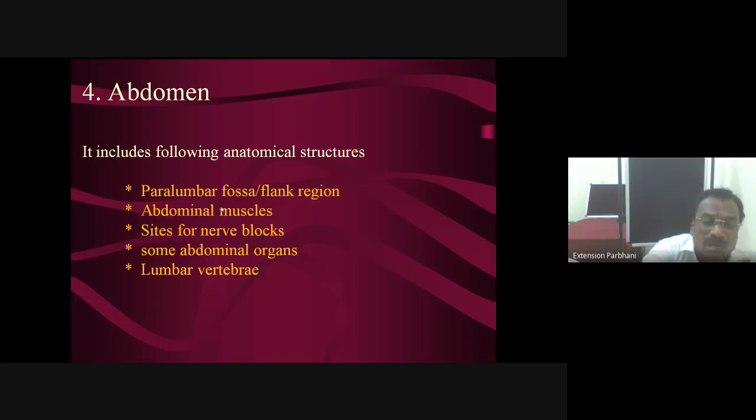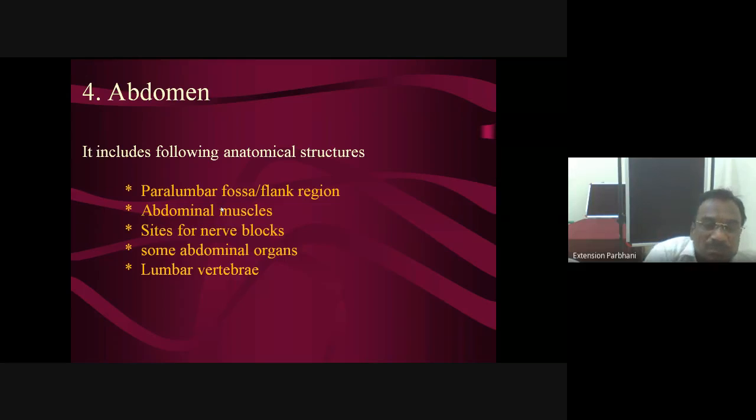Paralumbar fossa is actually a triangular depression present below the lumbar transverse processes or lumbar vertebrae, visible from the left as well as the right side. And the flank region is actually the fleshy mass or soft tissue present on the lateral wall of the abdomen. Abdominal cavity is formed by the last 2 to 3 ribs and abdominal muscles laterally. After the last rib up to the ilium, that part has soft tissue, and that region is the flank. So paralumbar fossa is a triangular depression, and the whole lateral wall is the flank region, having soft tissue or fleshy mass.